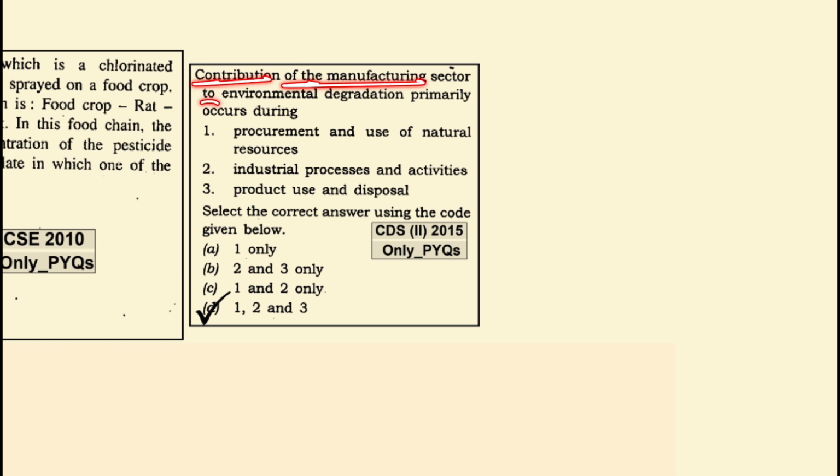Contribution of the manufacturing sector to environmental degradation primarily occurs during procurement and use of natural resources, yes. Industrial process and activities, yes. Product use and disposal, yes. So 1, 2 and 3 are correct.